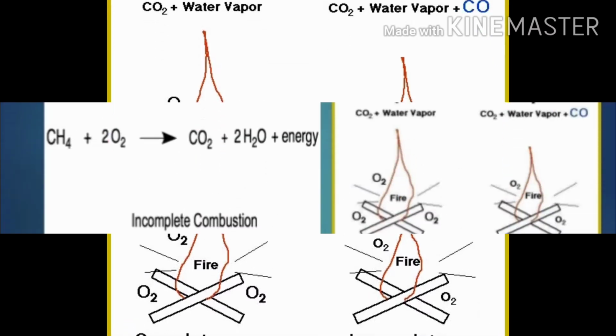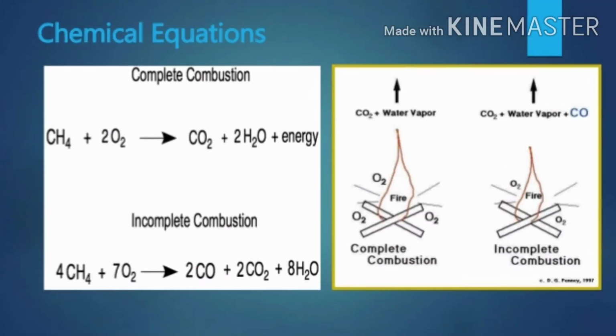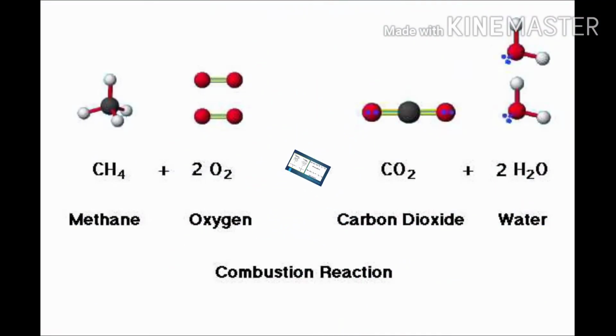On the other hand, incomplete combustion means that incomplete combustion gives out CO2 plus water vapors plus CO. This is the main difference between complete combustion and incomplete combustion. So this slide represents the reaction of methane with oxygen converted into carbon dioxide, meaning that this is the complete combustion reaction.